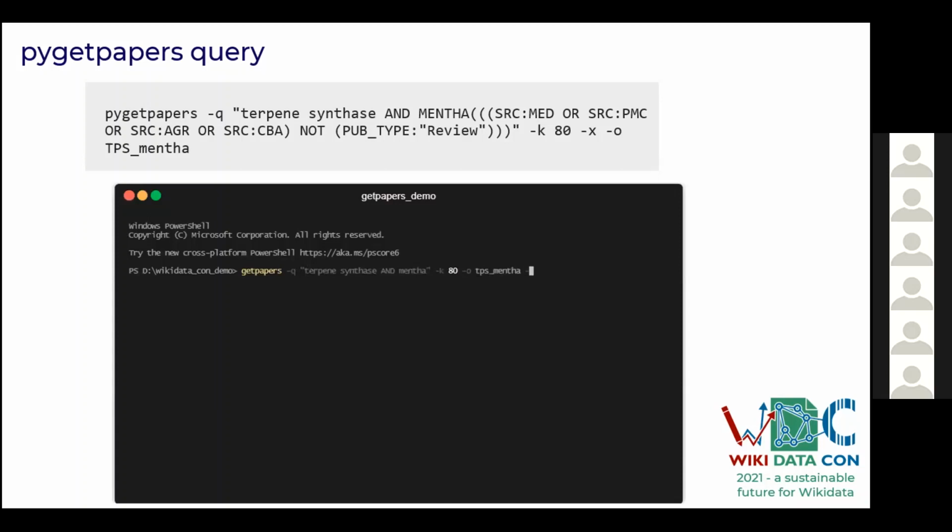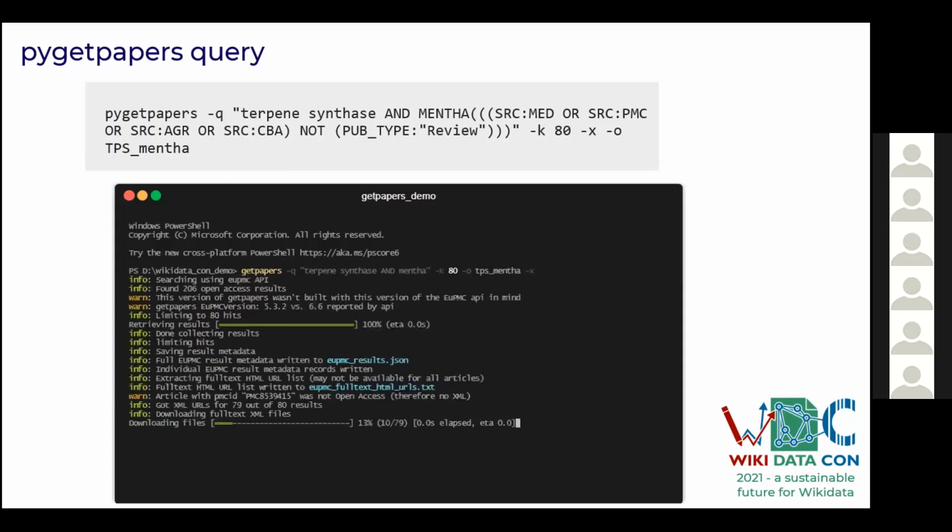Q is the query, which says that terpene synthase is the topic our papers are all about. K and 80 is the number of papers. TPS Mentha is the folder in which these papers are going to be saved, and we can look into the TPS_Mentha folder for the papers which are going to be downloaded.